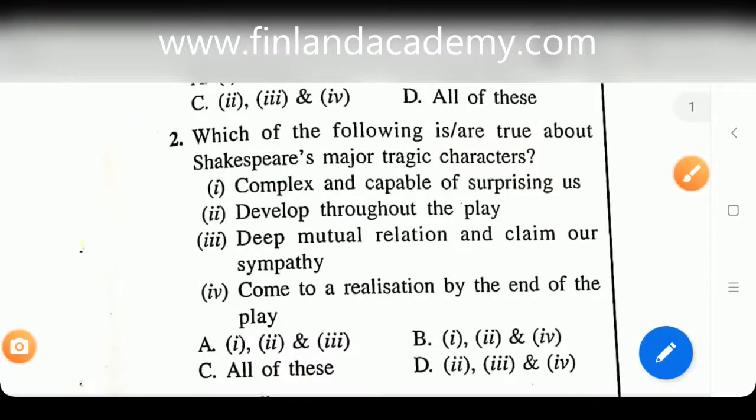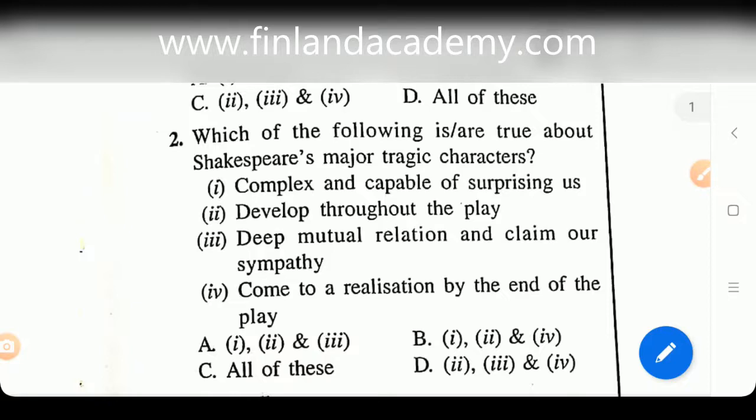Now question number 2, which of the following is or are true about Shakespeare's major tragic characters? I remember I've discussed this question with you comprehensively in the class, so I'm not going to go deep into it. Let's look at the options. Complex and capable of surprising us? Yes. Developed throughout the play? Yes.